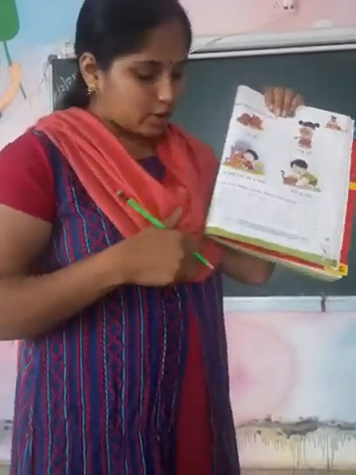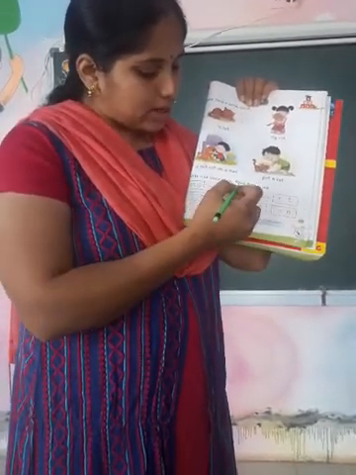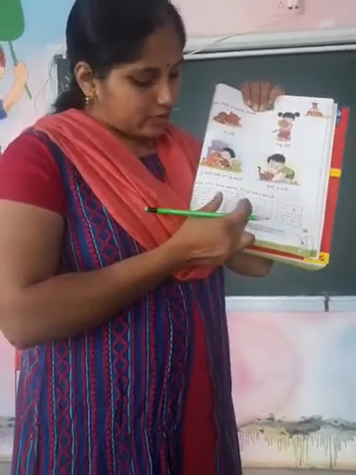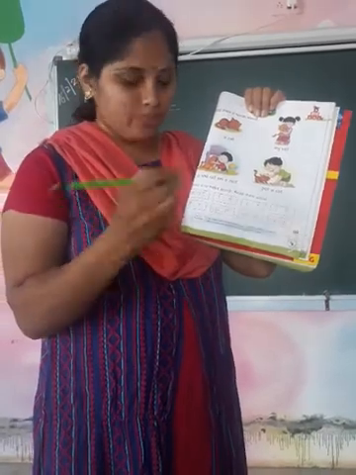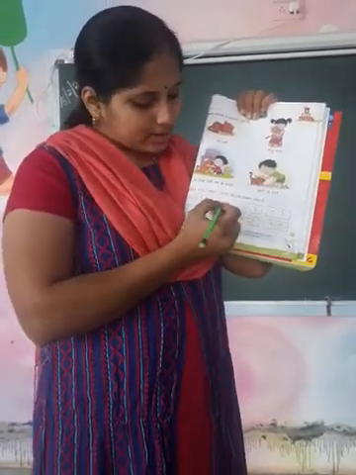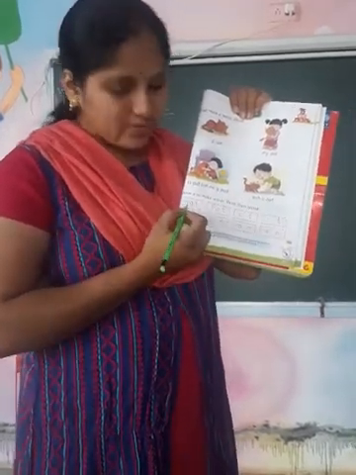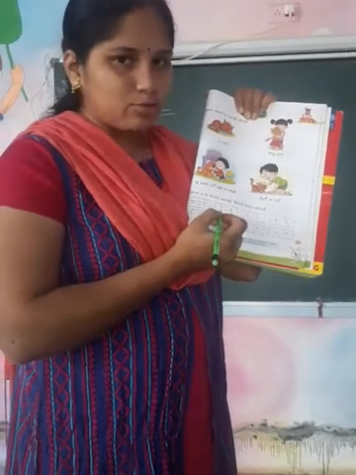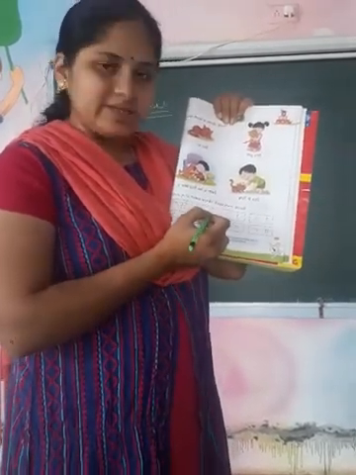Now we are having an activity. Write A to make words. Read them aloud. What they have done is given you some words, but they have not written the letter A. So you have to write the letter A to make the word. One they have done for you. See, M-A-T, mat. F they have written and T they have written.